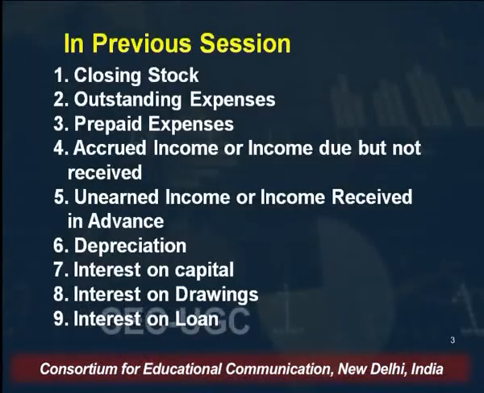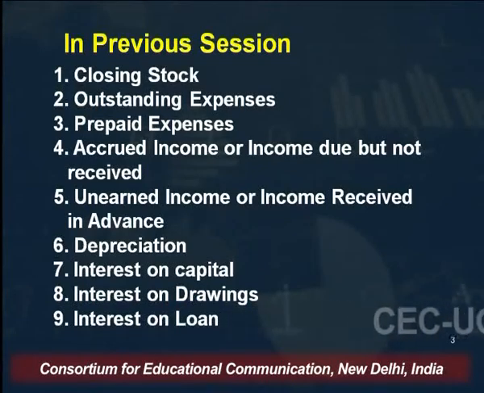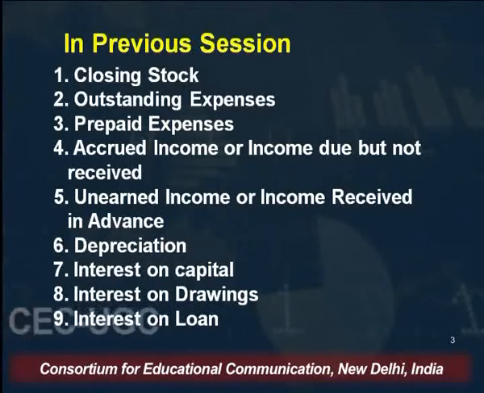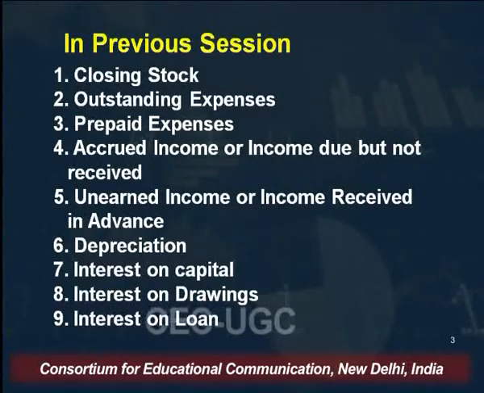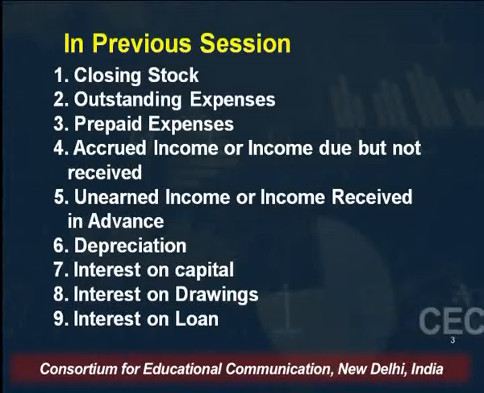So we discussed adjustment entries in our previous lecture. We also talked about some of the adjustment entries: the closing stock, outstanding expenses, prepaid expenses, accrued income, which is also known as income due but not received, unearned income or income received in advance, and depreciation. We also talked about the interest on capital, interest on drawings, and interest on loan.